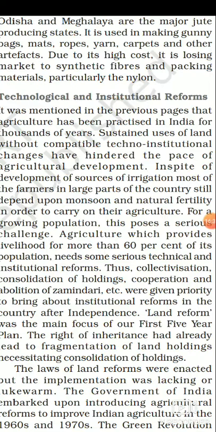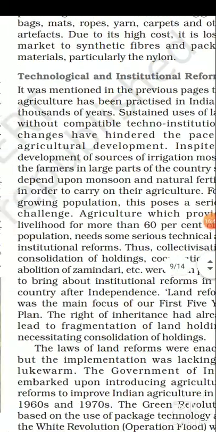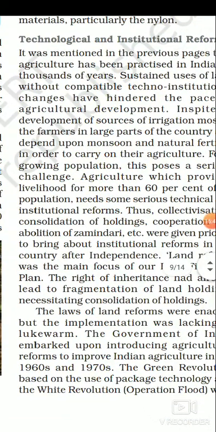As far as we are concerned about the technological and institutional reform, at the time of independence, Indian agriculture was not in good conditions because during the British period, the British government could not pay more attention toward agriculture production in India. So firstly, after the independence, government made institutional reform like collectivization, consolidation of holding, cooperation, and abolition of zamindari system. For a long time, the zamindari system was introduced in agriculture. So government of India, after independence, abolished this system and gave priority to agriculture area.